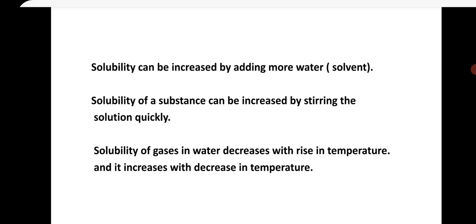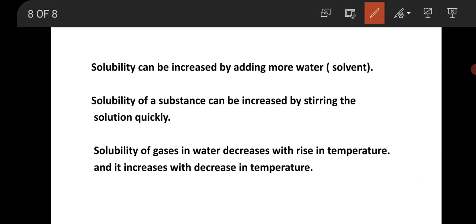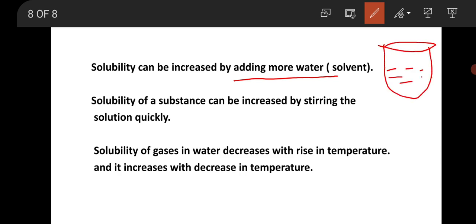Now solubility of a substance can be increased by adding more water, that is the solvent. Now this is the saturated solution. We can see that there is a layer of, maybe sugar or salt, which is left undissolved at the bottom of the beaker.